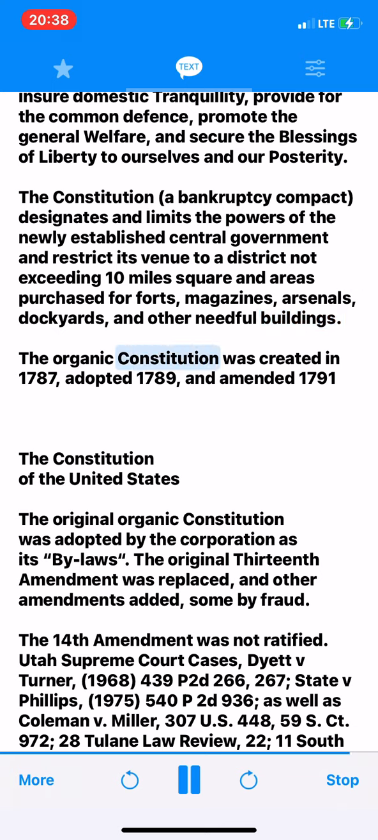The Organic Constitution was created in 1787, adopted 1789, and amended 1791. The Constitution of the United States, the original organic constitution, was adopted by the corporation as its bylaws. The original 13th Amendment was replaced, and other amendments added, some by fraud. The 14th Amendment was not ratified.